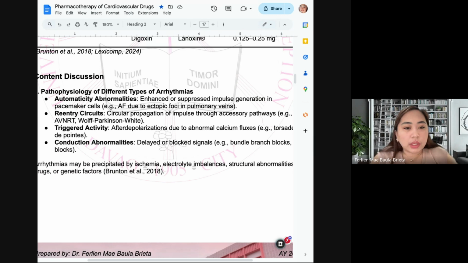Okay, so arrhythmias may be precipitated also by ischemia. So ischemia, our muscle is dying, right? So because of maybe resistant hypertension, the muscles are so weak that the heart is not really coordinating well, the conduction is poor. Then, as I've mentioned, electrolyte imbalance.